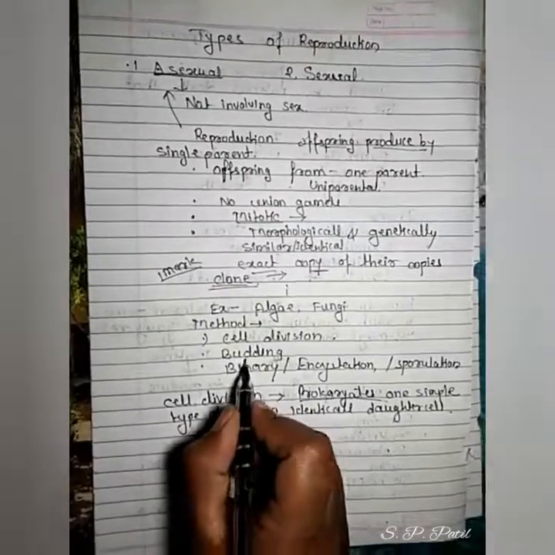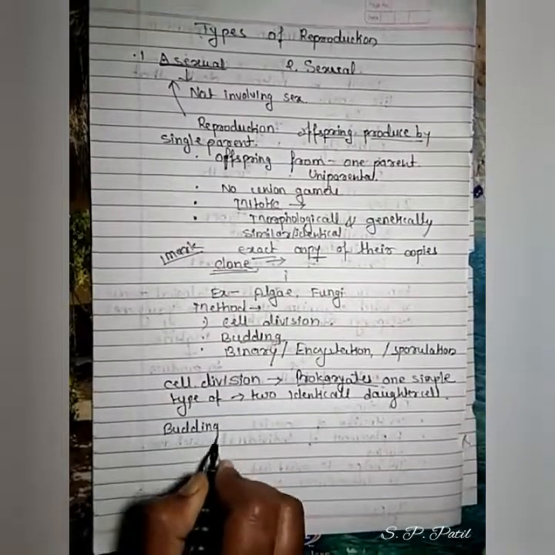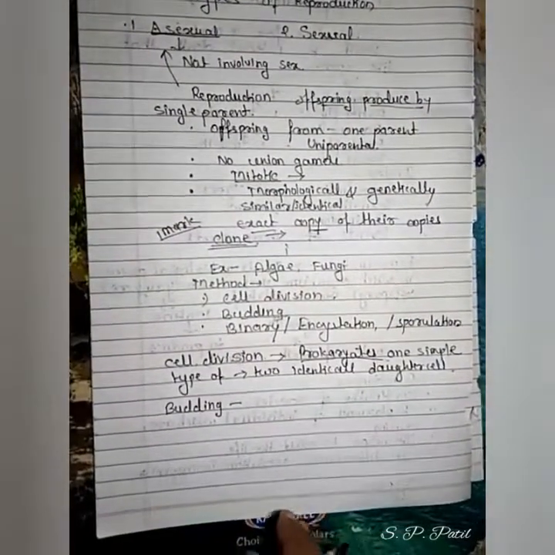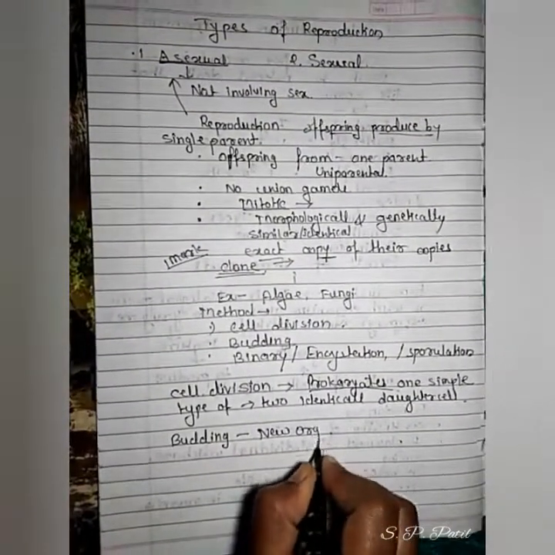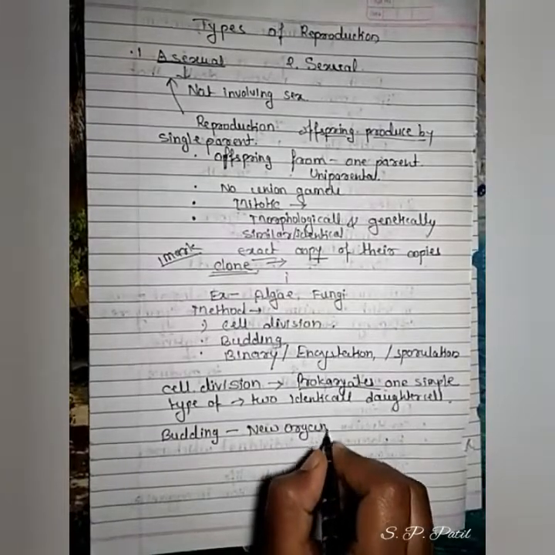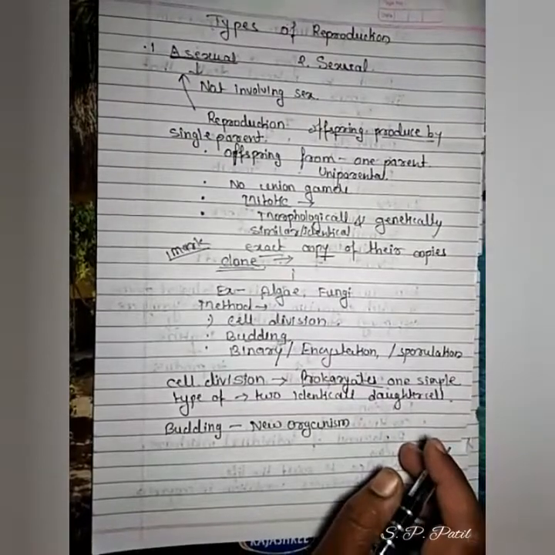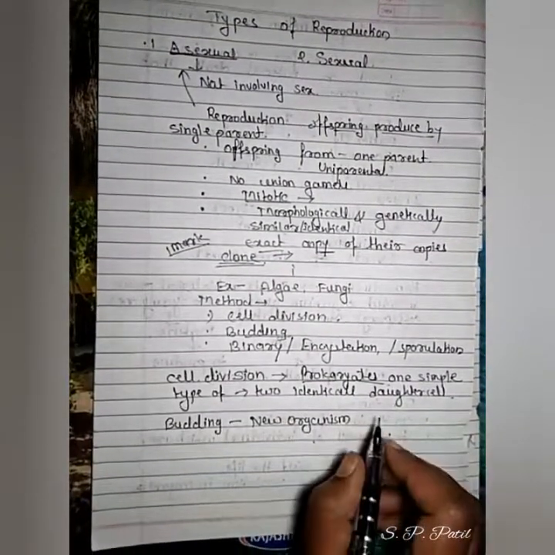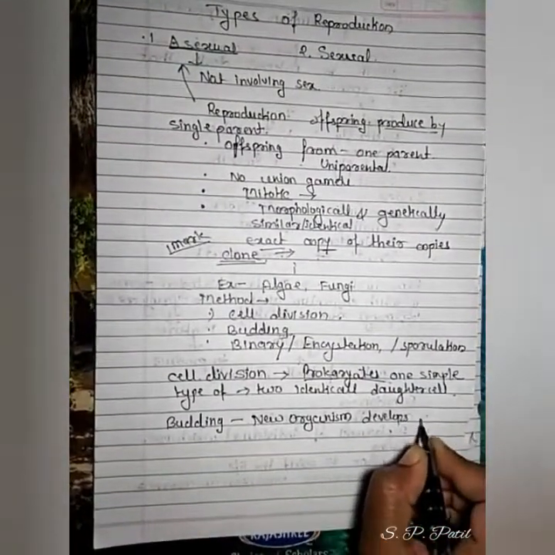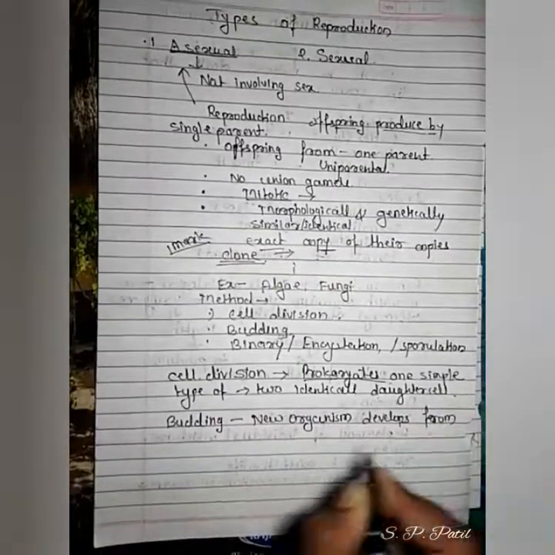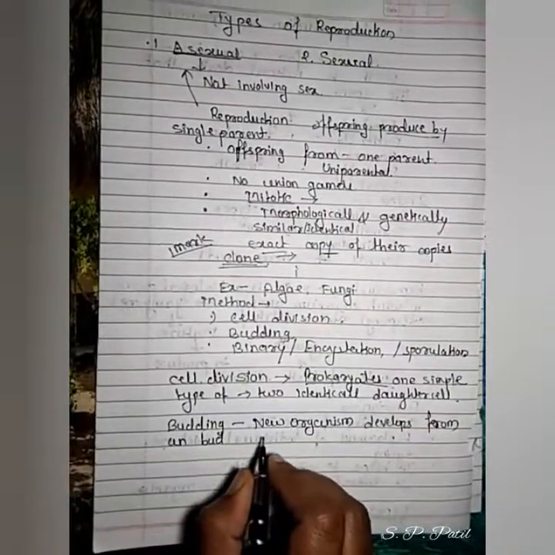So the second method is budding. Budding is asexual reproduction where a new organism develops from an outgrowth, like a small bud-like structure, or a new organism develops from an outgrowth, which we call a bud, due to cell division.